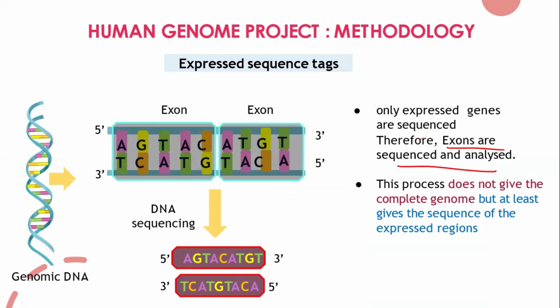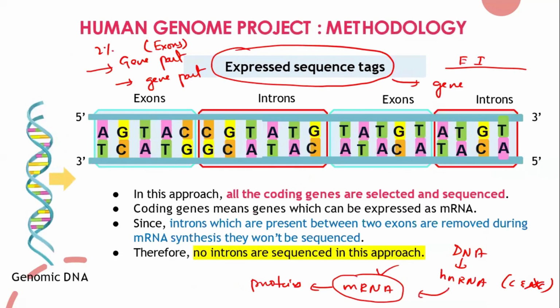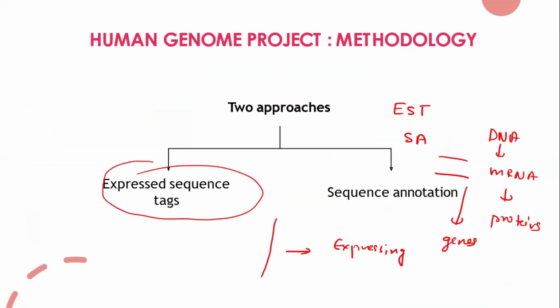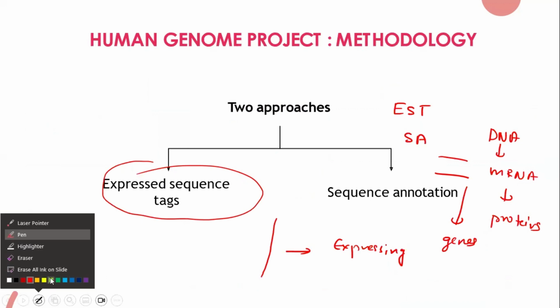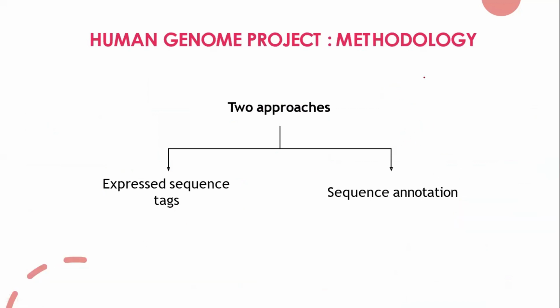Okay, in this PPT, I didn't give you how we'll do expressed sequence tag. I just removed it, but I'll tell you roughly. So what is an expressed sequence tag? What do you understand by this? It's the gene part of the DNA, removing the introns.